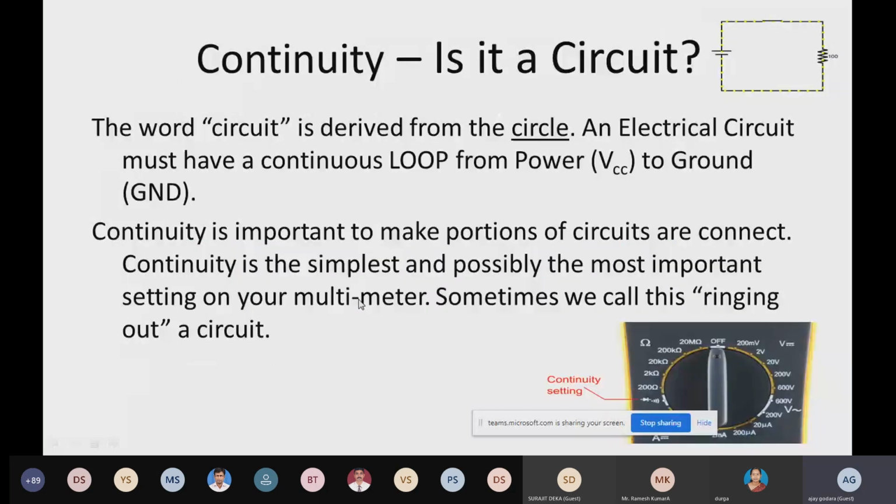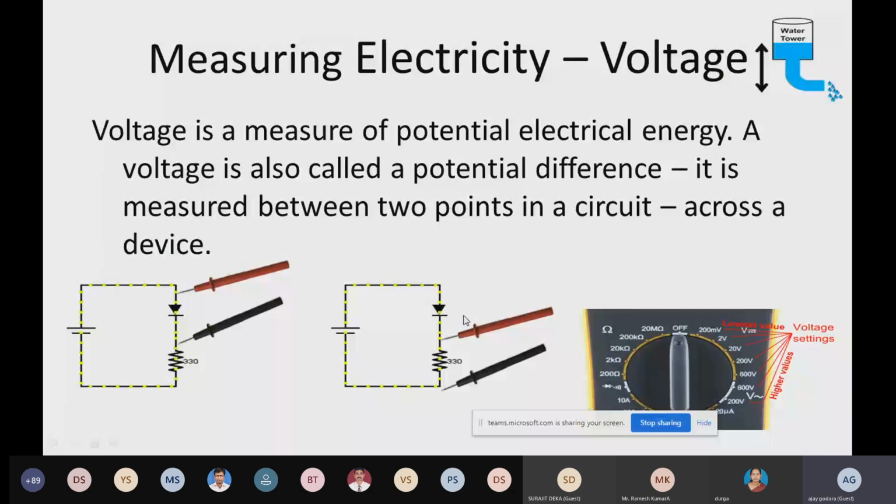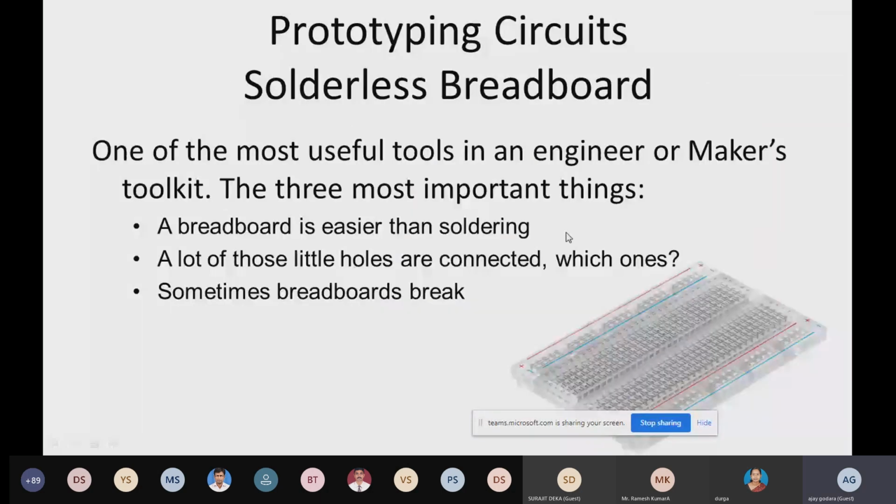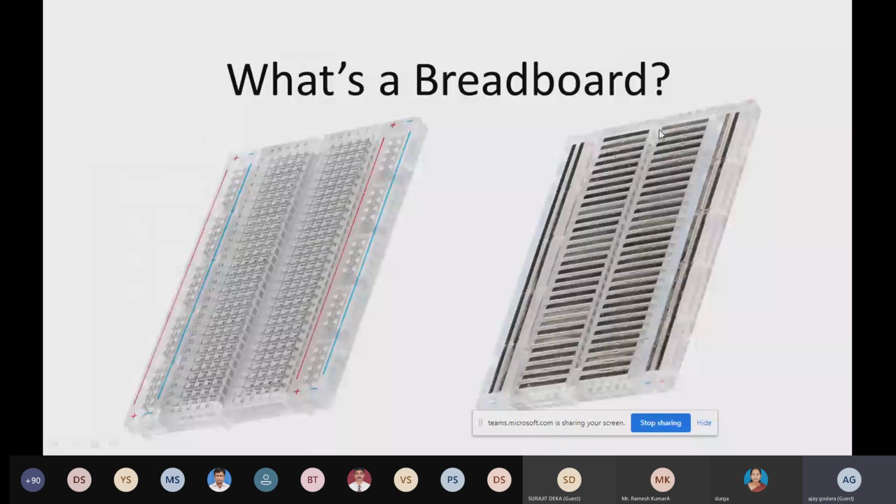Now I'm coming to the breadboard. How does a breadboard work? The breadboard is used for prototyping. Whenever we have to make any kind of prototype, we use the breadboard. When using a breadboard, you can see how the connections have to be made. These strips we have to connect like this, and these strips are internally connected. This is the back side picture of it, you can see it.